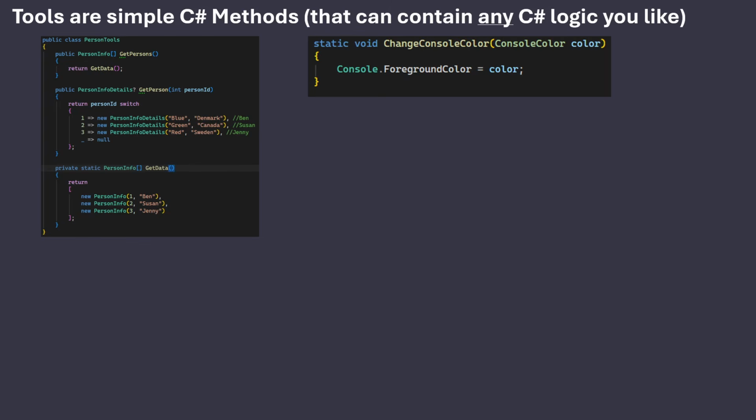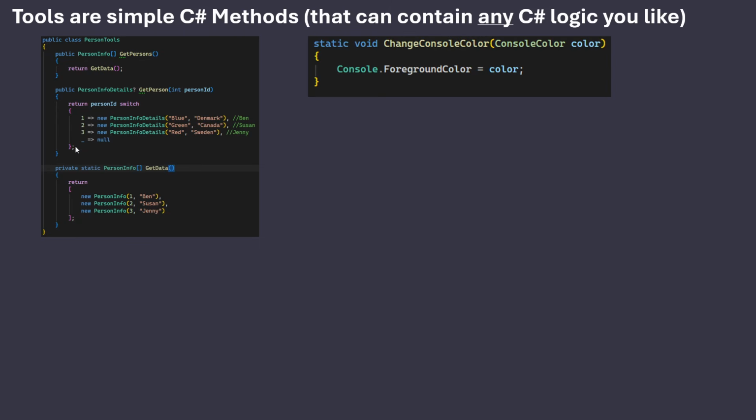So in my case, I've just made a few sample tools here. I've made a little class with two methods, one called getPersons and one called getPerson. The getPersons just gets 3 people: Ben being number 1, Susan being number 2, and Jenny being number 3. And then I have a small tool that has an input. I'm calling them tools, but right now they're just C# methods.